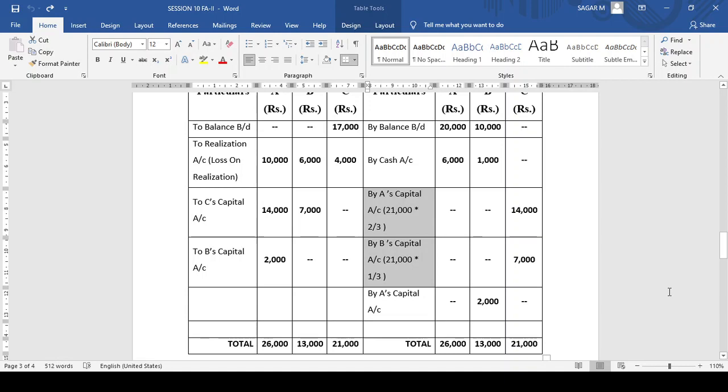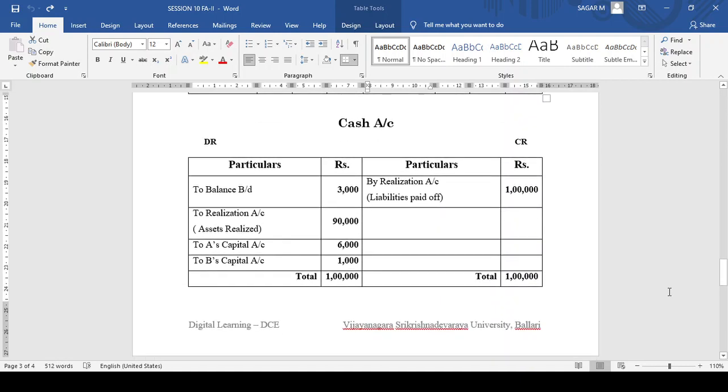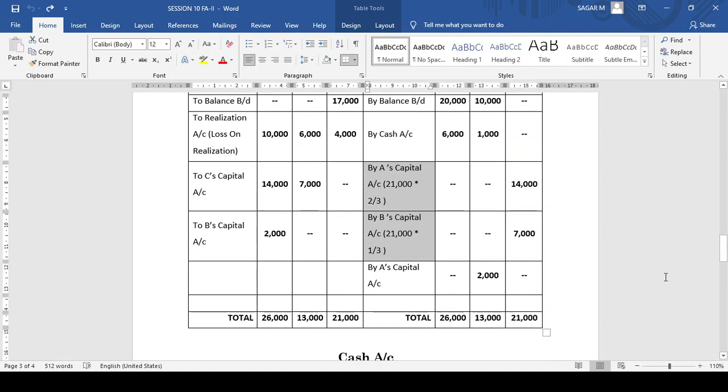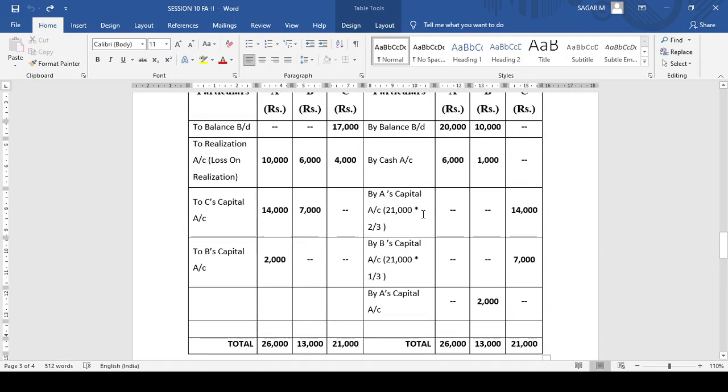Then how to calculate the capital ratio? We already know, right? In the problem nothing is given like reserve fund, provision, general reserves or profit and loss account. Hence, the working note will be very easy. What are the capital balances? 20,000 and 10,000. So finished. If you convert this into a ratio, you are going to get 2 is to 1.